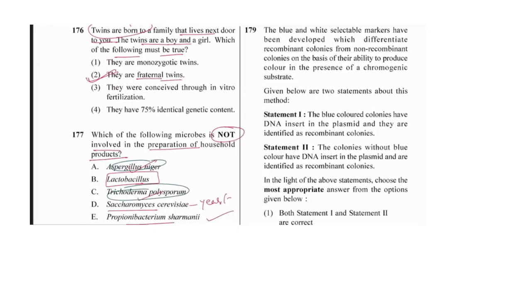Then question number 179 is on blue-white screening. They are asking the question from blue-white screening. A selectable marker has been developed which differentiates recombinant colonies and non-recombinant colonies on the basis of their ability to produce a color in the presence of a chromogenic substrate, means X-gal. We have seen which was the chromogenic substrate.